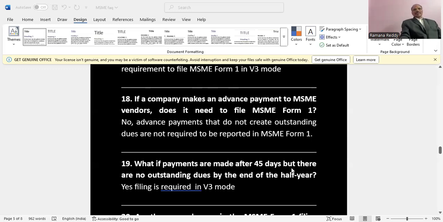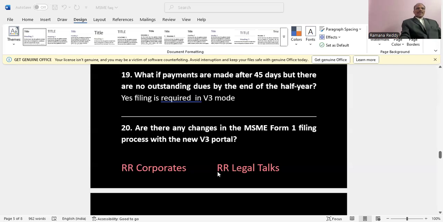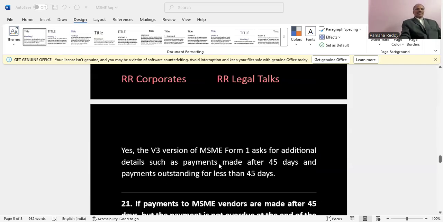What if payments are made after 45 days, but there are no outstanding dues by the end of the half year? Yes, its filing is required in V3 mode. We have clearly explained. Are there any changes in the MSME Form 1 filing process with the new portal? Yes, additional information is required in the V3 portal.